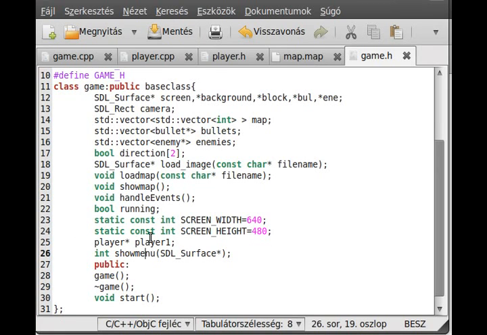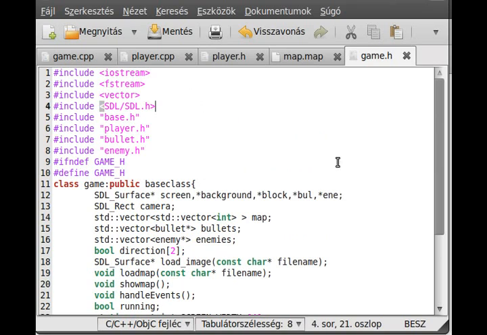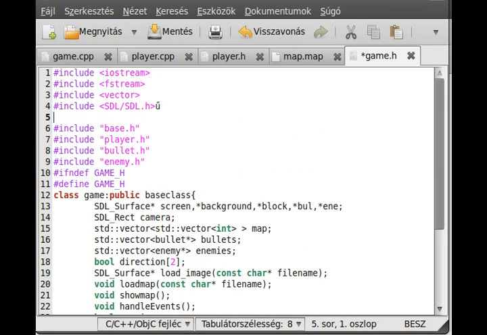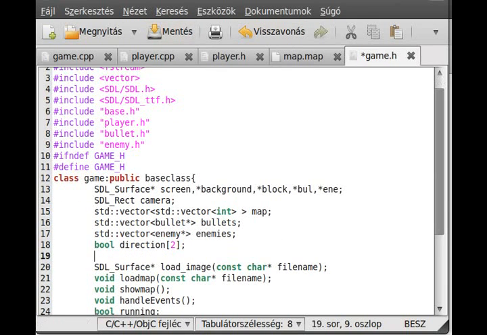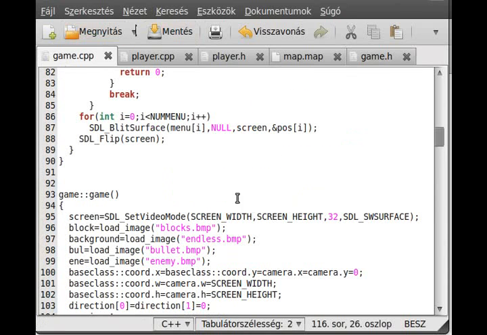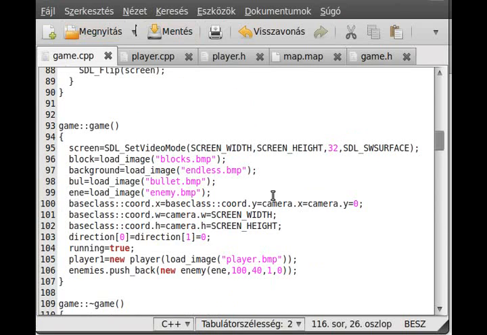Yep, we need to create a TTF font. So just include the header file for the TTF, SDL/SDL_ttf.h, and we create the font. So declare it here, TTF font. Okay, and in the game.cpp in the constructor just initialize this.